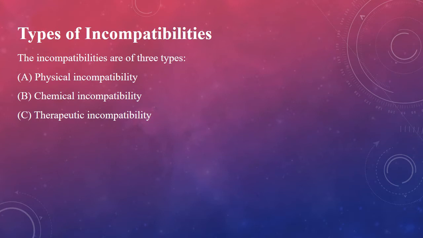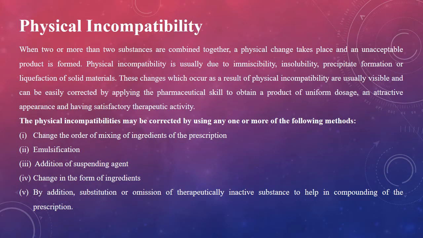Types of incompatibilities. There are three types of incompatibilities commonly known: physical incompatibility, chemical incompatibility, and third is therapeutic incompatibility. Physical incompatibility: when two or more than two substances are combined together, a physical change takes place and an unacceptable product is formed.